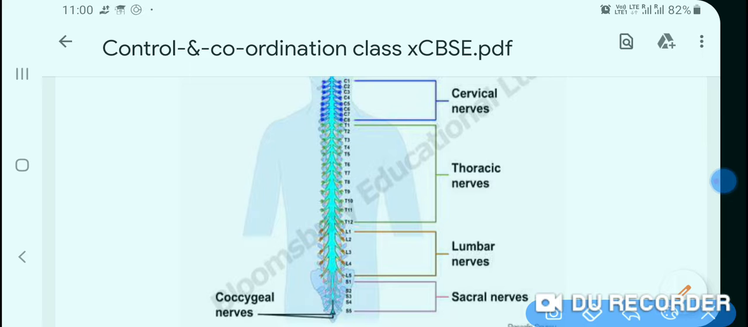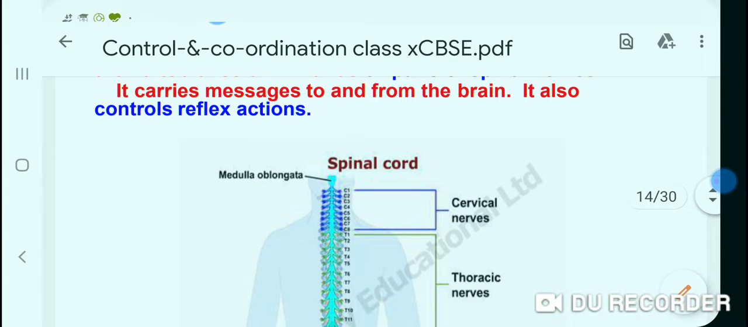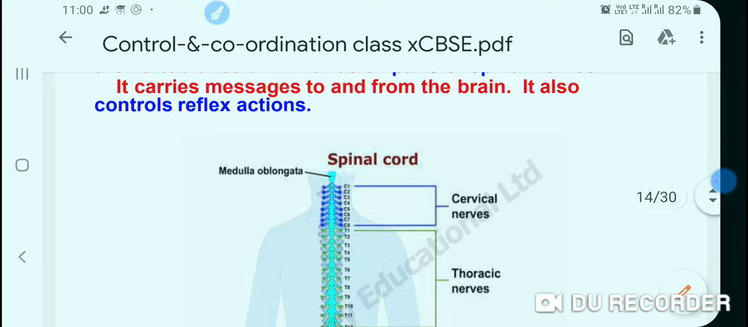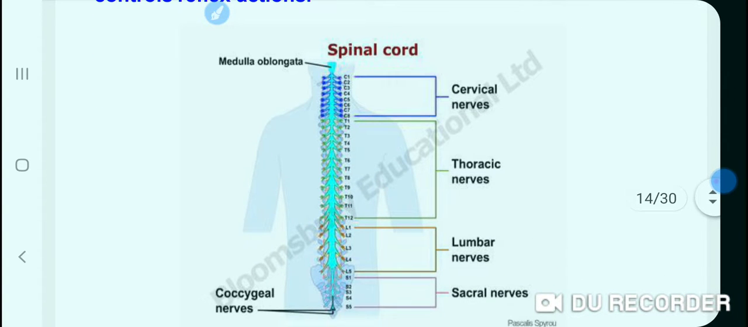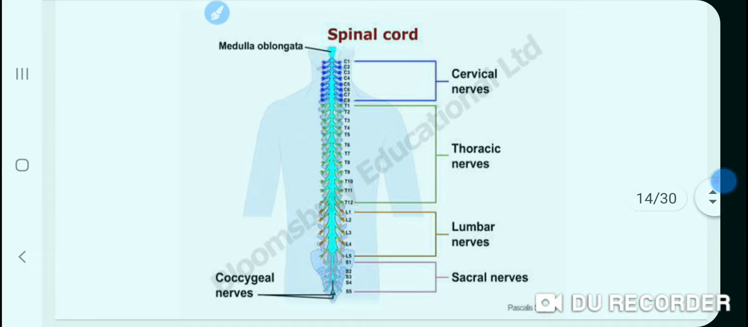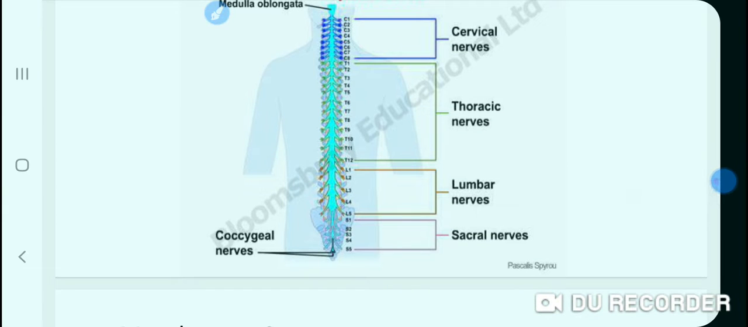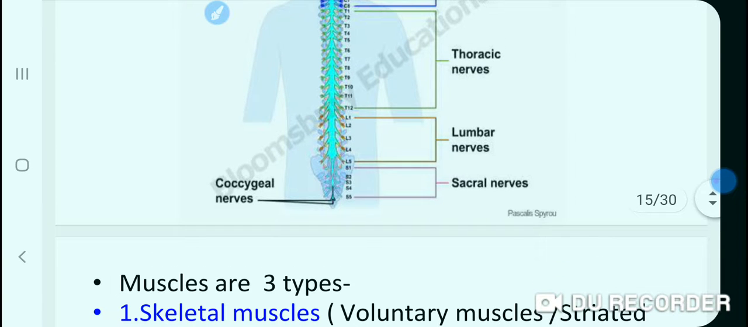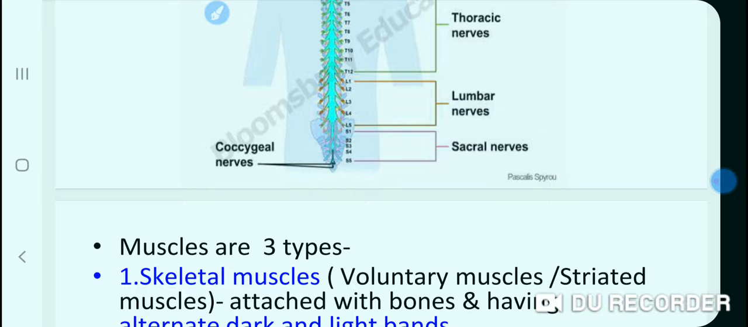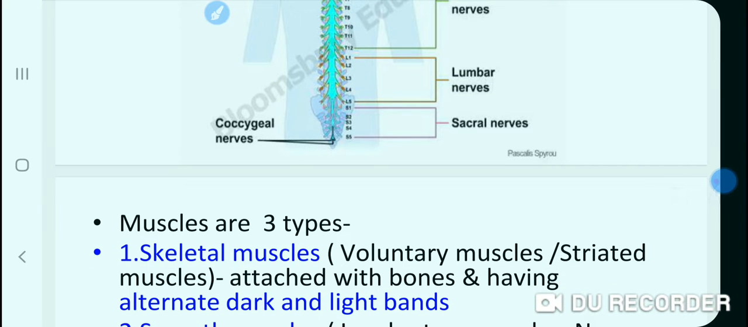See about the spinal cord. This is the last part of your brain, the medulla oblongata, and it is part of the hindbrain. And these 31 pairs of spinal nerves are cervical nerves, which are present in your neck, thoracic nerves, which are present in your chest region, and lumbar nerves and sacral nerves. Ultimately, there are coccygeal nerves. There, this spinal nerve comes to an end.